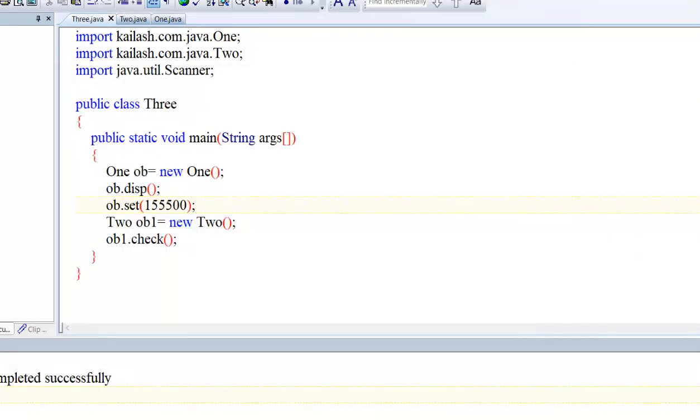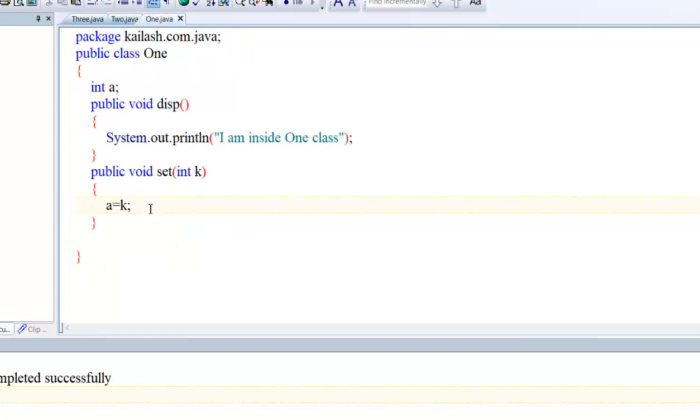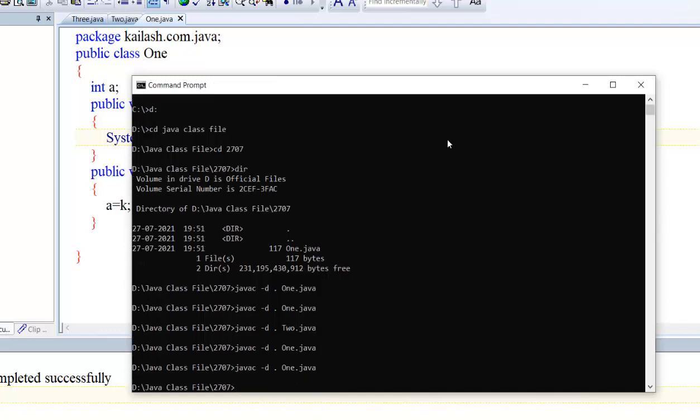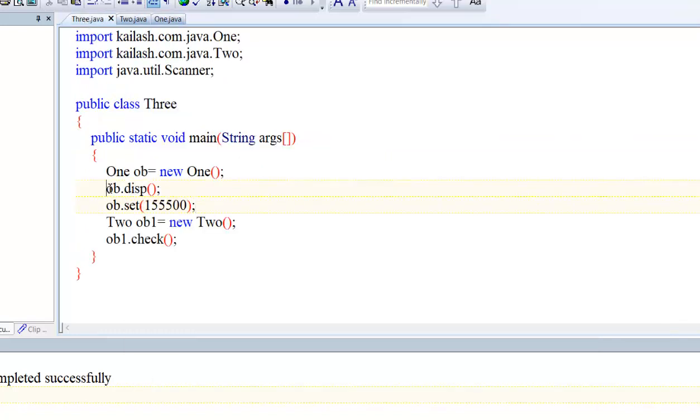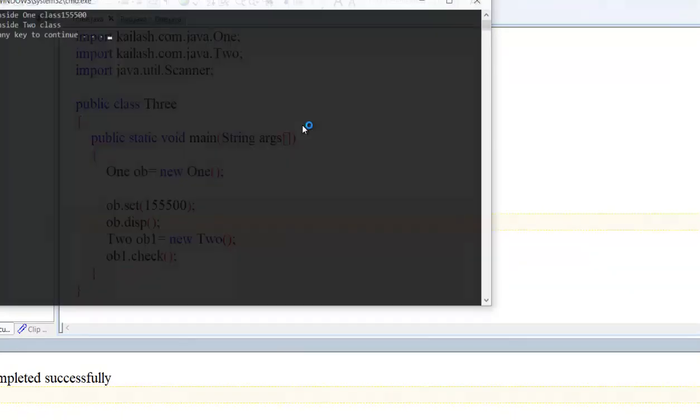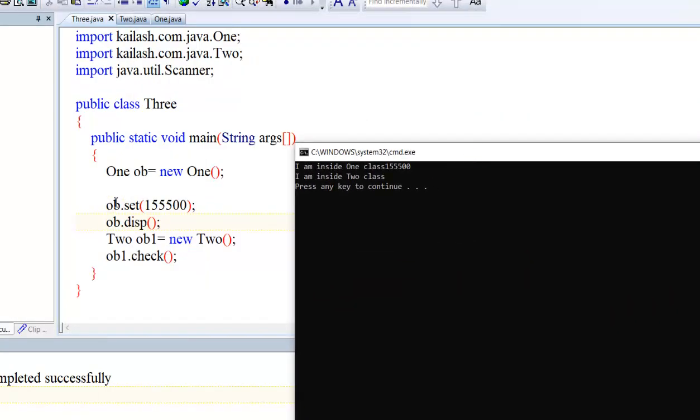We are not using any print statement, so it does not display. Okay. So use a print method. One more method to print. Here we can write plus a. Okay. Again compile. Update. Now to run: first set, then display. Now execute. Compile success. Now execute. See, we are passing such a value from Three class.